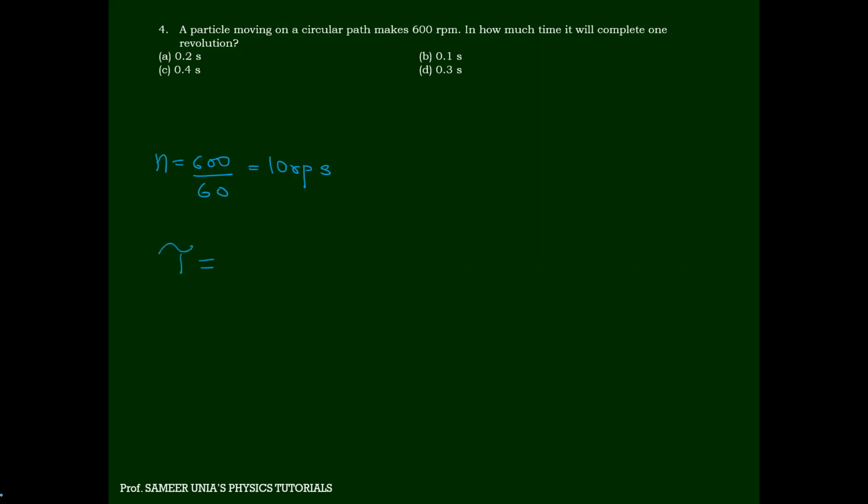Can anyone tell me the formula for time period? 1 upon frequency. So it is 0.1 second. Got it? Fine with it?